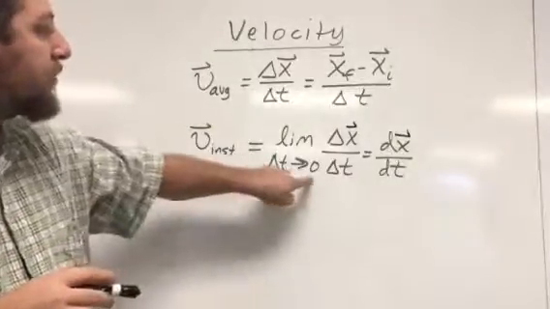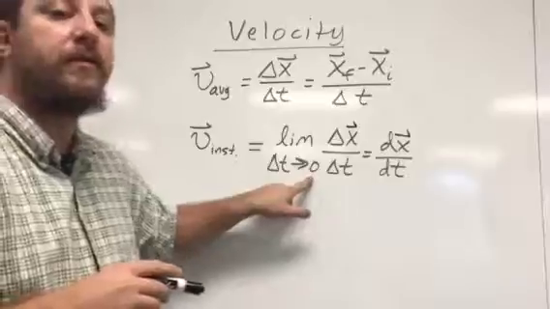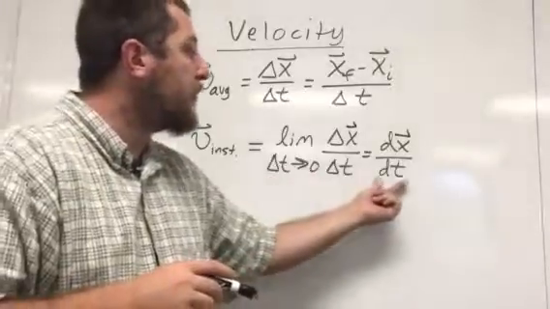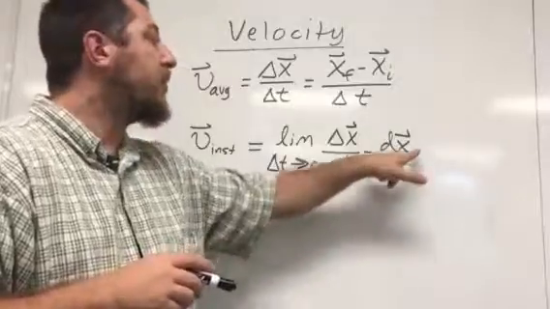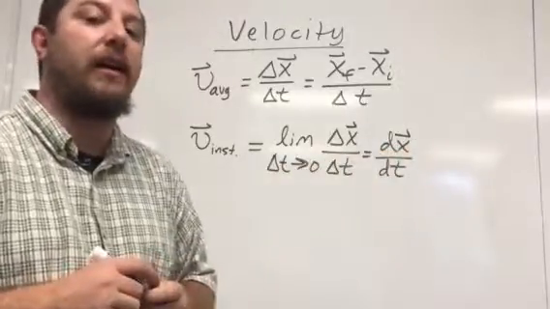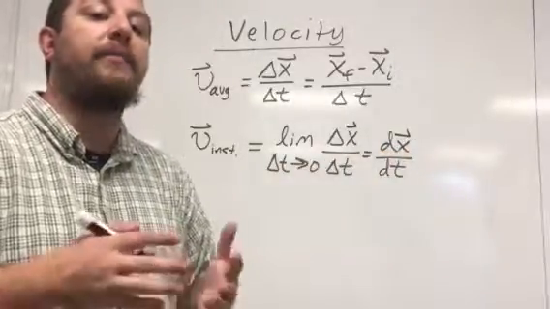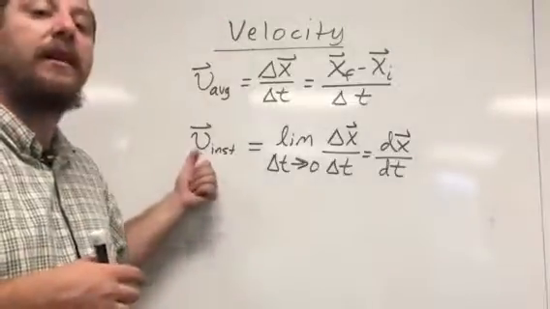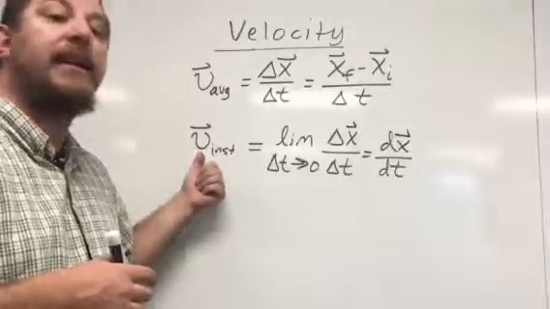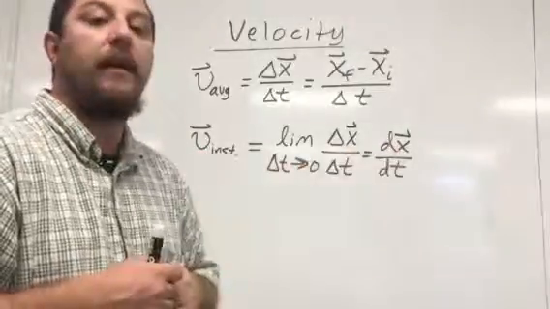But as I take smaller and smaller time intervals, okay, this moves more and more closely to the derivative of my function. So if I know what the position of my object is as a function of time, then I can calculate its instantaneous velocity at any given time using the derivative.